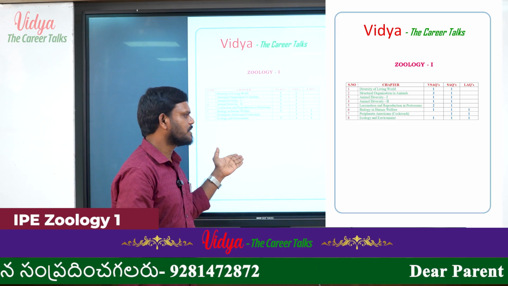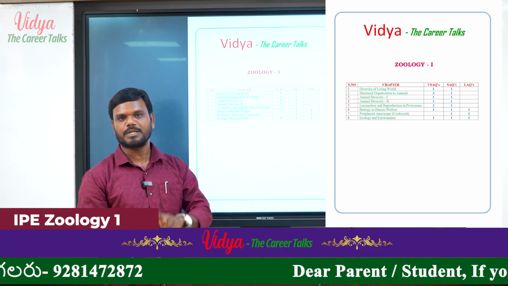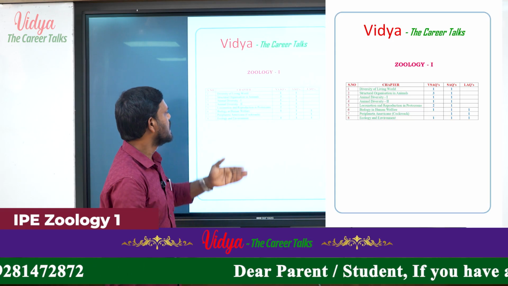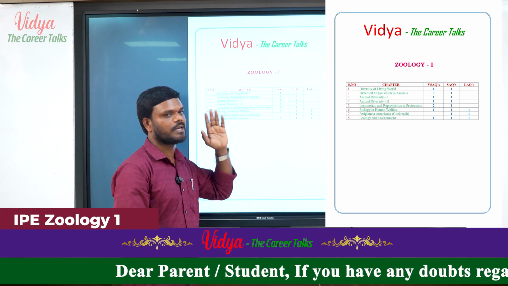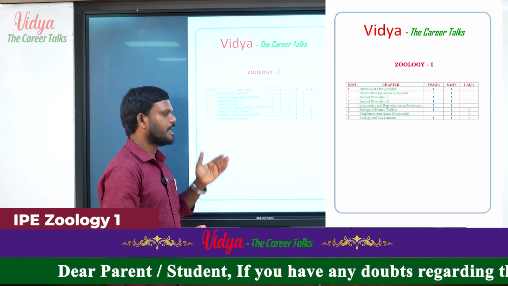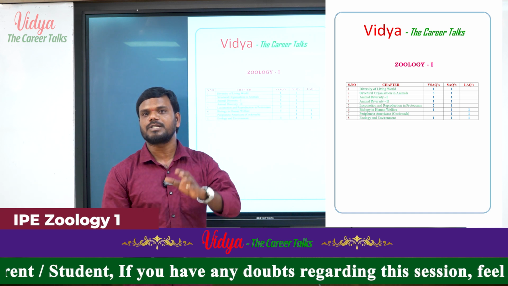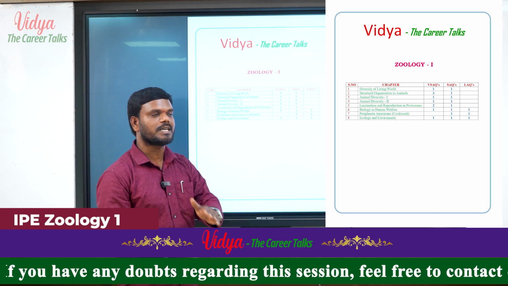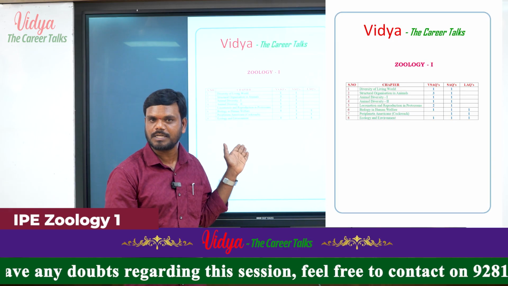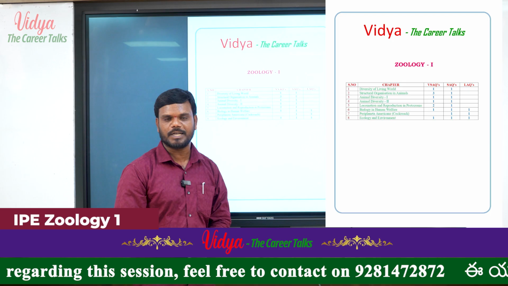And in the very short answers, the two most important chapters are the 2nd unit, structural organization, and the 5th unit, locomotion and reproduction in protozoans. In these two chapters there are 5 questions out of 10, which means 50% of the questions come from only these 2 chapters. That's why, from the very short answer point of view, these 2 chapters are very, very important.